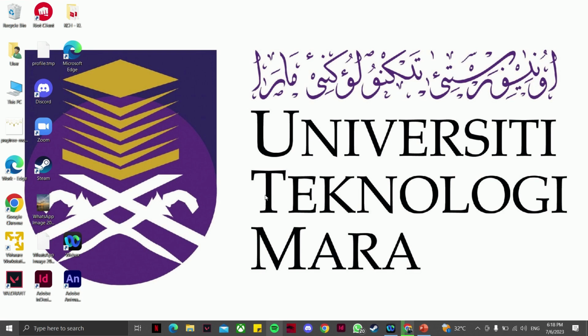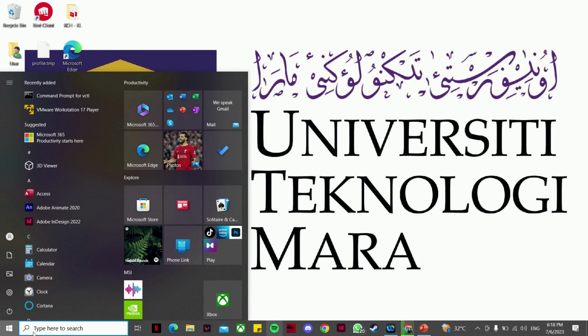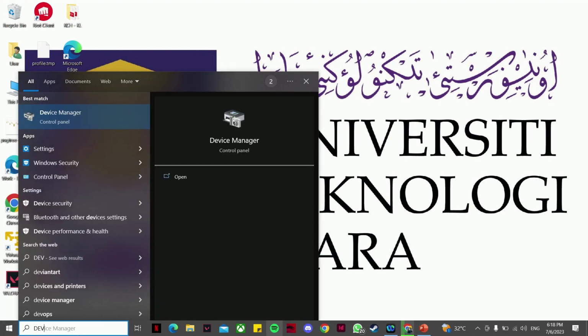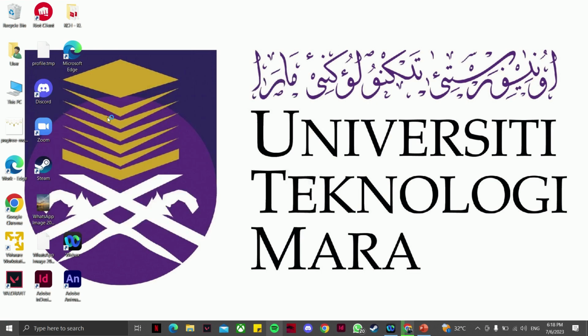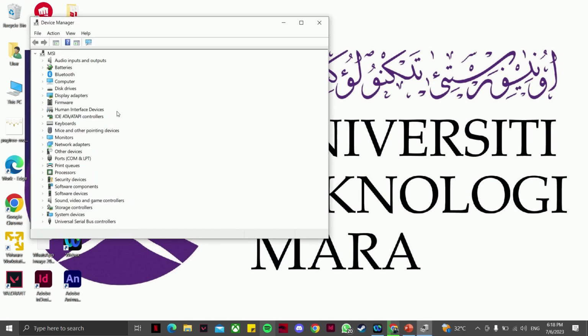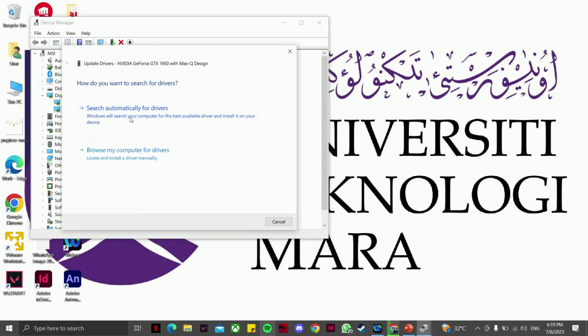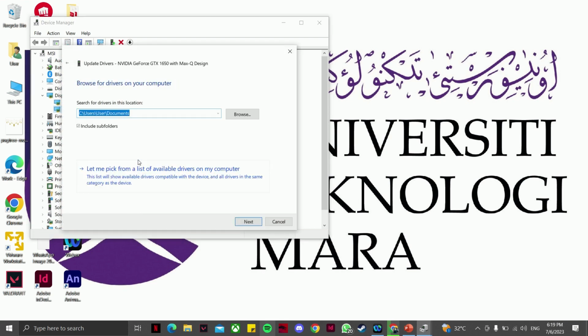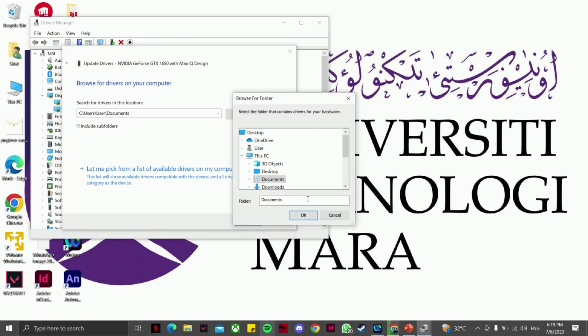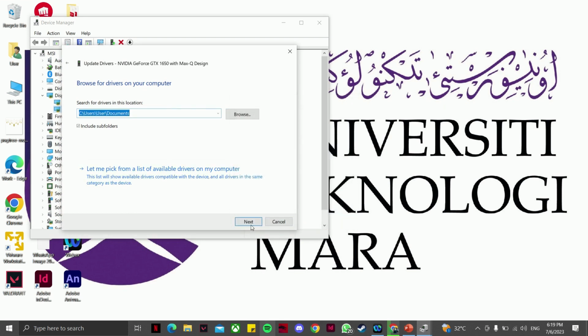So I'll show you how to install device drivers in your Windows 10. First, you need to click on Start menu and then search for Device Manager. When Device Manager opens, expand the branch for the device you want to install. Right click on what you want to install and then update driver. Browse my computer. Click OK and then go to next.